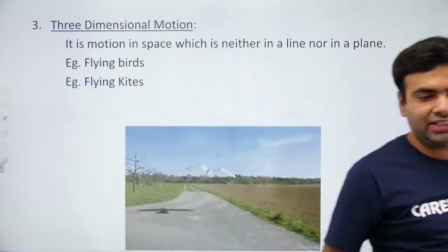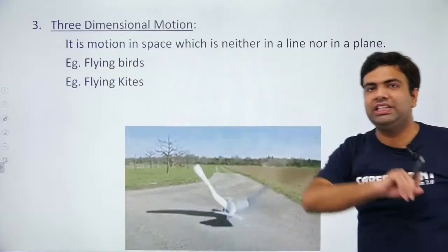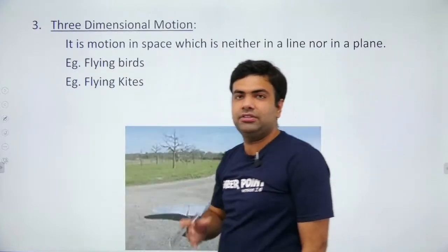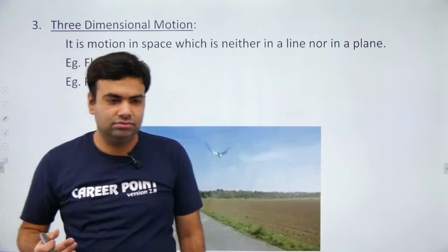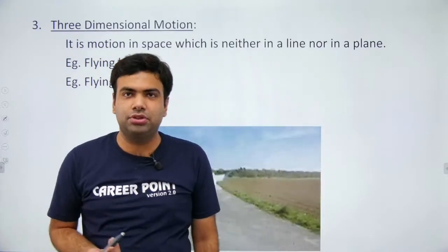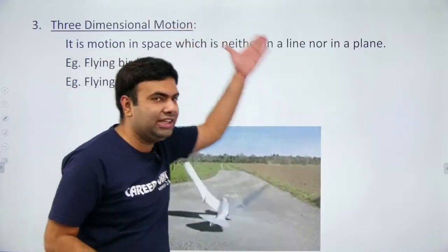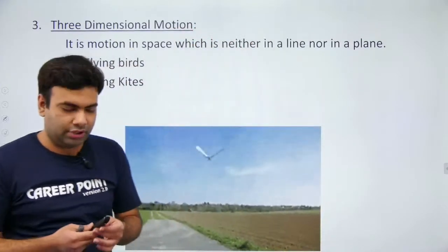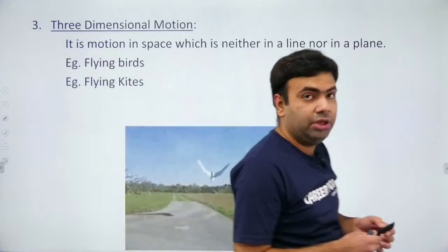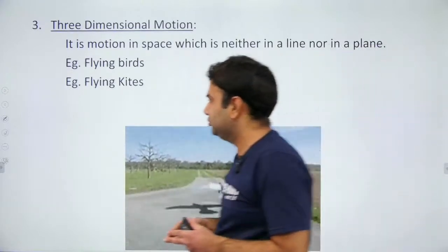If an insect is moving on this board only, which kind of motion is it having? 1D, 2D or 3D? Good, very good. It is 2D motion. Why? Because it is moving only in a plane. So you must be clear about 1D motion, 2D motion and 3D motion.